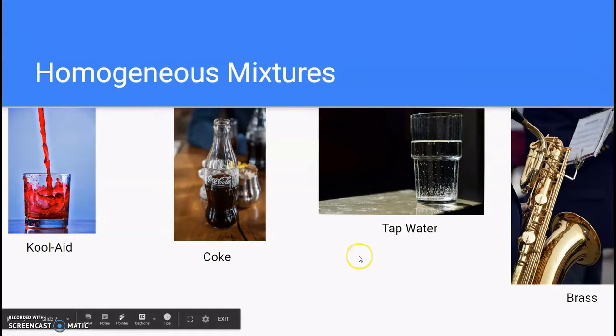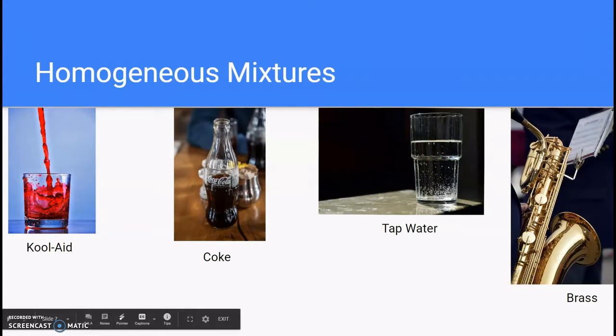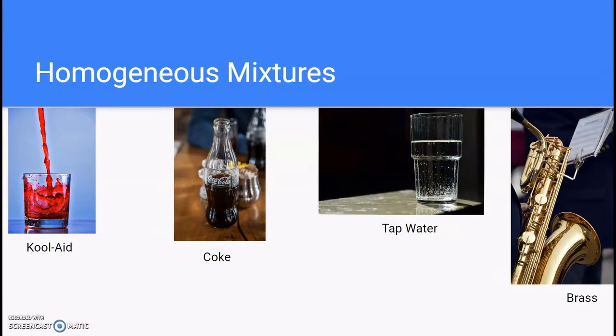Another example we have here is tap water. Tap water itself has particles in it, minerals, fluoride. Even though it appears there is nothing in the water, there are still particles chemically in there. Another example is brass. Brass is an alloy. It's a mixture of copper and zinc. You cannot tell which part is copper or which part is zinc. They appear as one whole solid piece, one whole solid color.